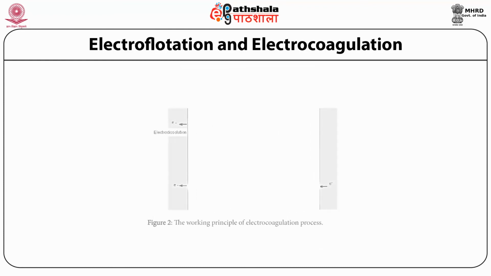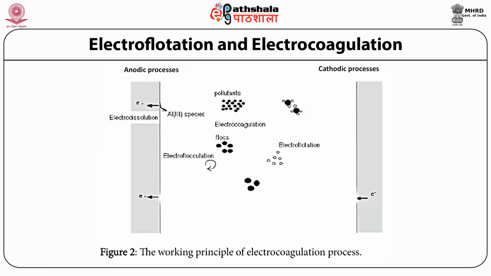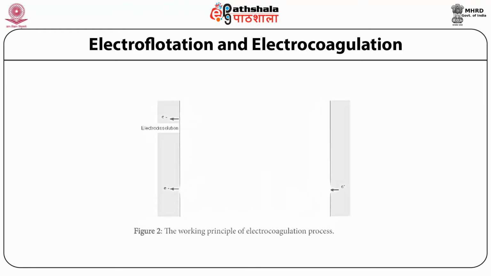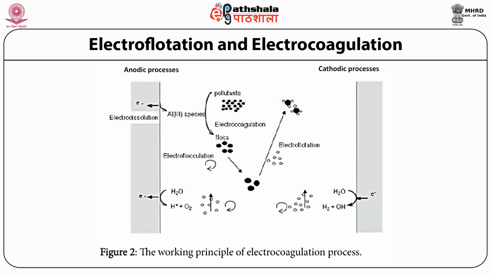These flocs are ionic, and when they enlarge in size, by the force of gravity they settle down at the bottom of this chamber, and along with that the water is clarified. Water is circulated and purified by gaining electrons from the anode or the cathode, and the clear supernatant water is collected from another chamber. This process is known as the electrocoagulation process.